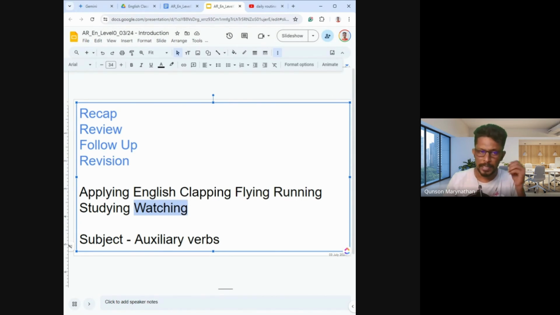So when you say something, make sure the subject is very clearly separated from the auxiliary verb. Like I am. She is. I am studying. She is running. Don't say these two words closer. Don't say these two words together.